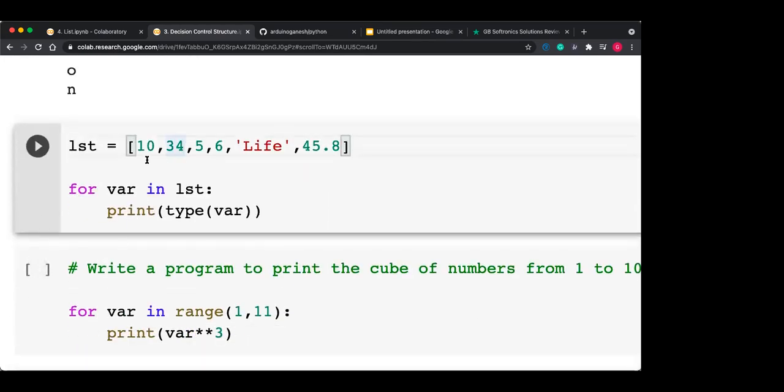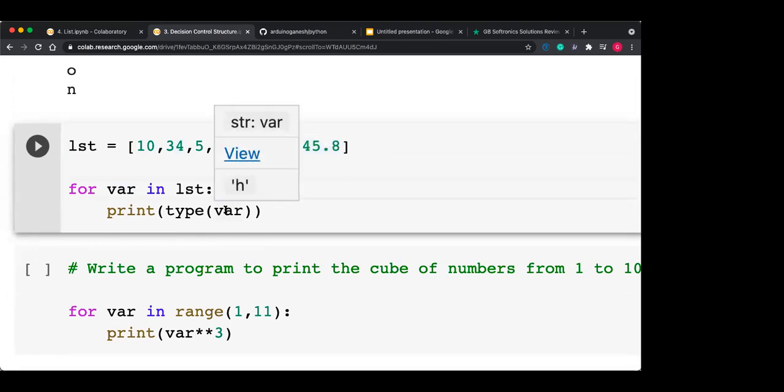There is one list here. Now you can iterate over the list, but what is the list? A list contains heterogeneous data items. Some items can be of one type, and some items can be of different types. Like this, 10 is the integer type, 34 is an integer, 5 is an integer, 6 is an integer, life is a str, and 45.8 is a float value.